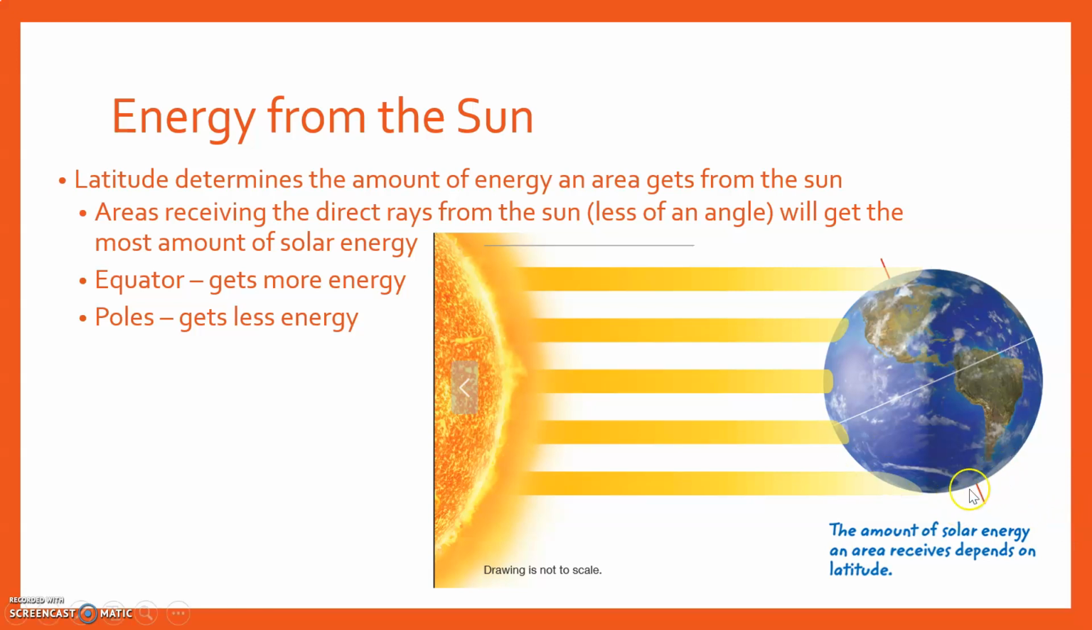Such as in this one, we notice that it's summer here in the northern hemisphere, so it's summer. Down here it's going to be winter. Because of that, they will have 24 hours of darkness and we will have 24 hours of daylight.